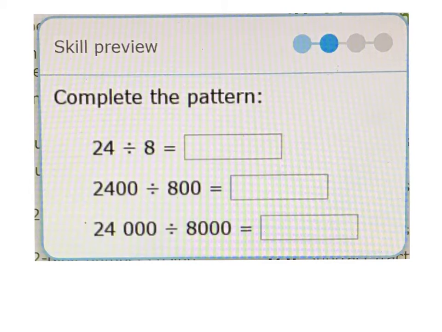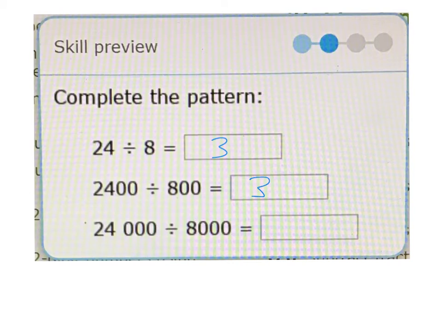This example is similar but different, again completing the pattern. 24 divided by 8 is 3, because I know that 3 times 8 is 24. So now again I'm thinking, okay, what times 800 equals 2,400? So this is a bit different in that this number is getting bigger, the divisor, not the quotient, which is the answer. So actually 2,400 divided by 800, still 3.